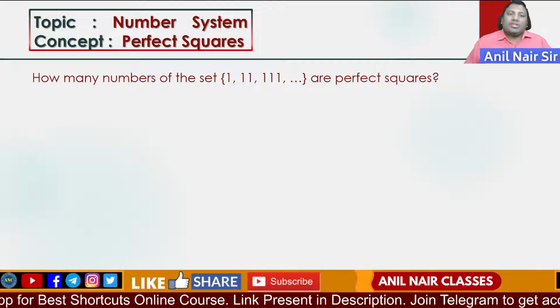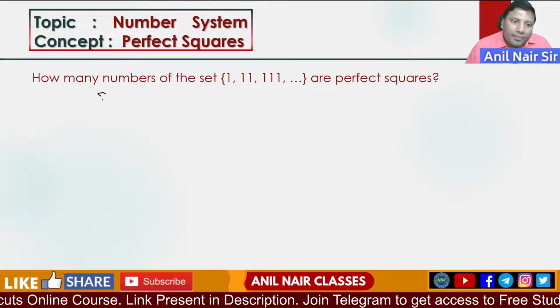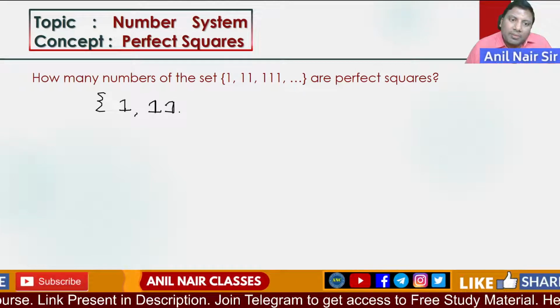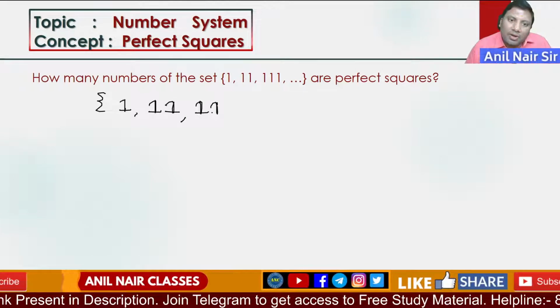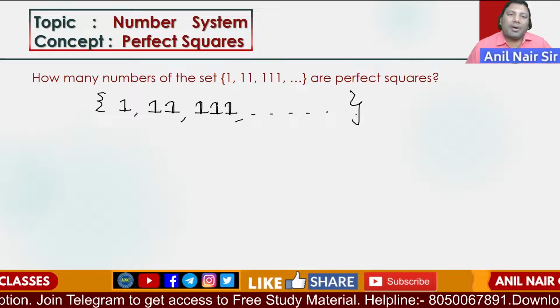How many numbers of the form 1, 11, 111 and so on, 4 ones, 5 ones and so on, how many numbers in this set are perfect squares?